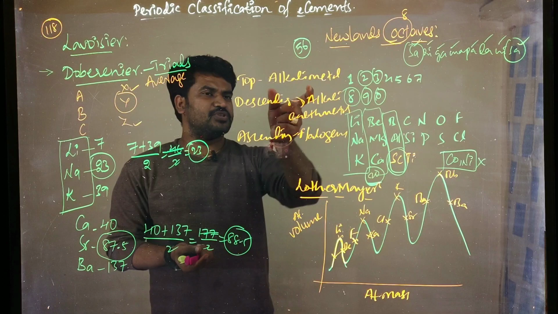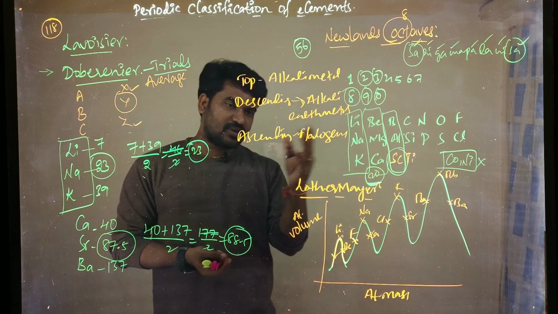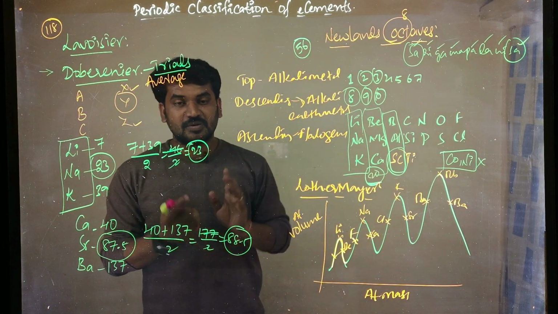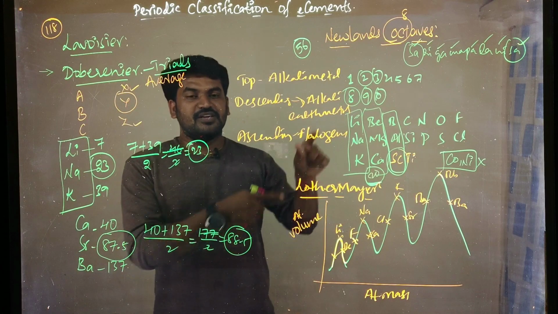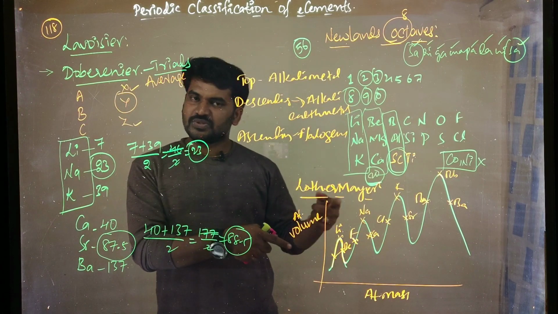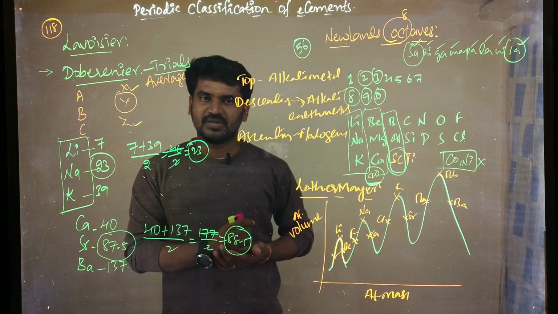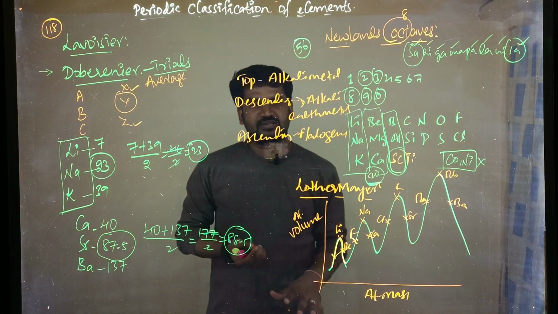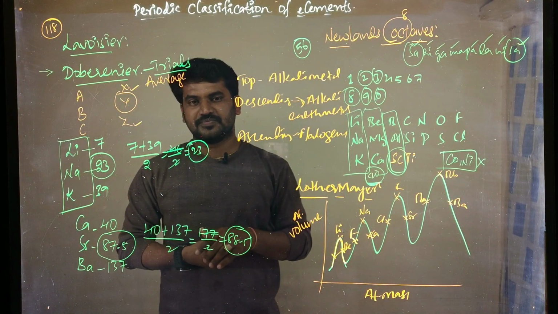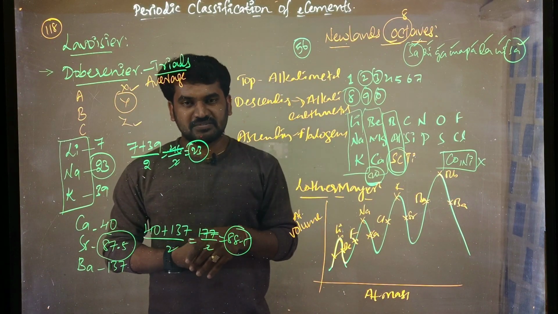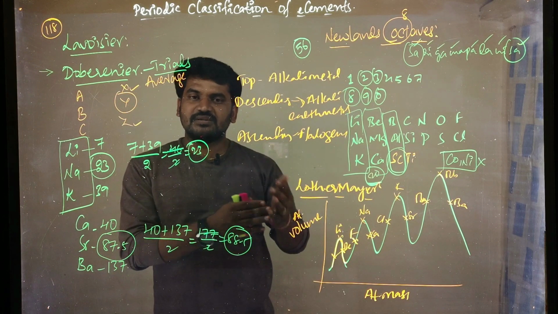We can remember only that alkali metals are at the top, alkali earth metals in the descending, halogens in the ascending, but it is very difficult to remember each element's position in each peak. So it has some defect in remembering easily. After this classification, one more classification is there, the Mendeleev classification, and he made a periodic table, that we will discuss in a further class.